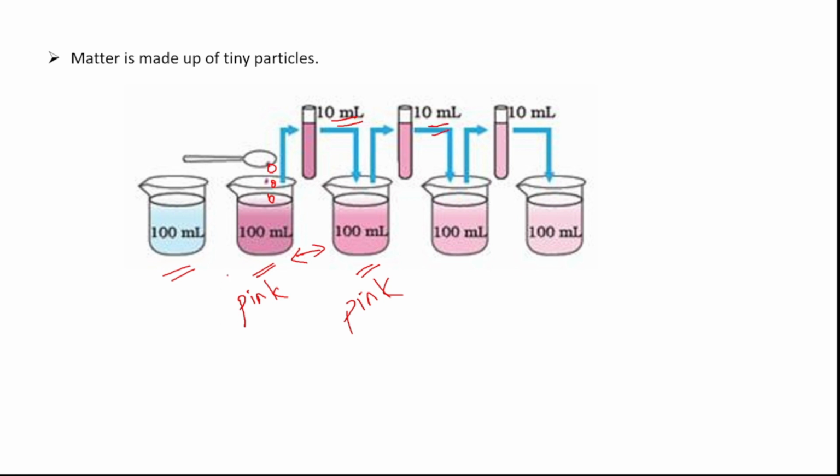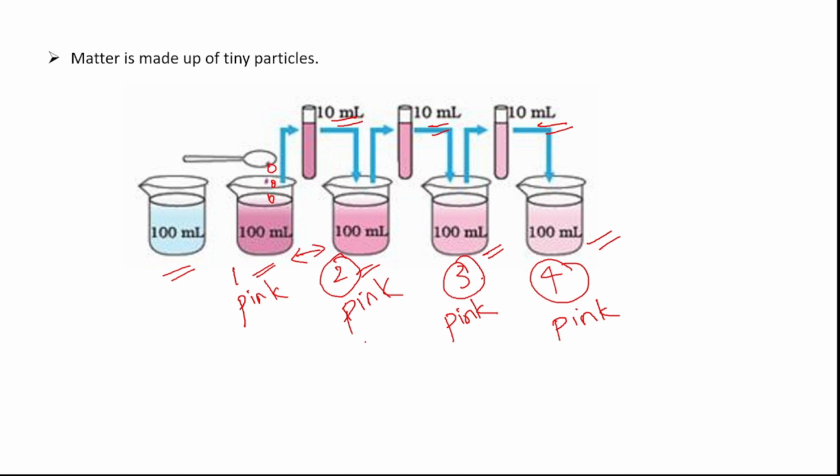Okay, let us say this is beaker 1, this is 2, this is 3 and this is 4. Now let us take 10 ml of this solution from beaker 2 and pour it in beaker 3, which has 100 ml of water. Now what will you observe? The pink color will appear, but it is less compared to beaker number 2. Now take another 10 ml from beaker number 3 and pour it in beaker number 4, which contains the same 100 ml of water. Now what will you observe? The color is again decreased. It will be pink, but again it is decreased.